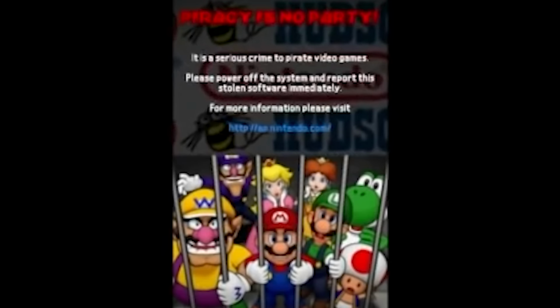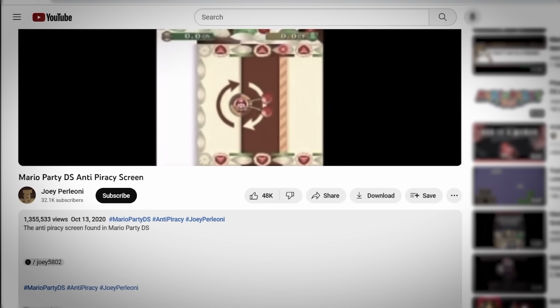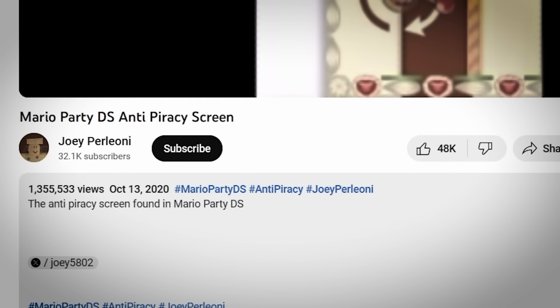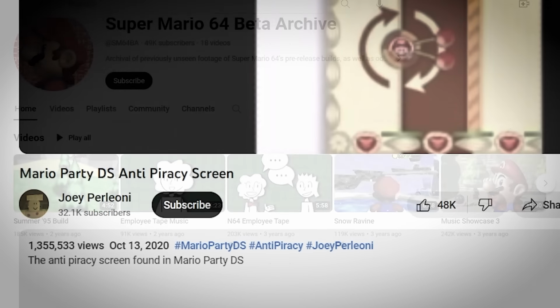Eerie music and sinister laughter can be heard in the background as a "Power Off Now" message flashes on the bottom screen. In less than a month, the video garnered almost 1 million views on YouTube. Much of the video's mass popularity can be attributed to the description, which claims that the disturbing anti-piracy screen can be triggered in the game.